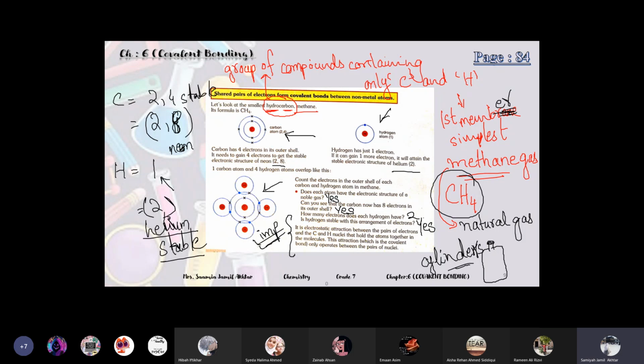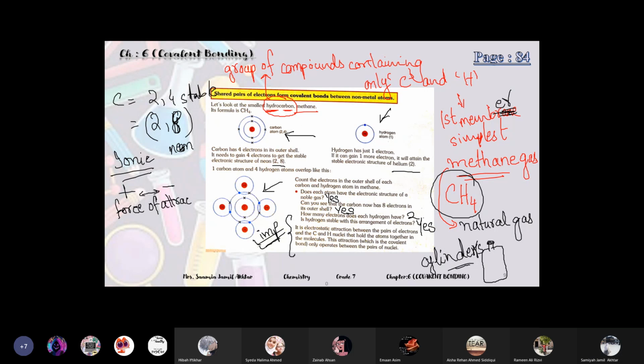So in ionic bonding, we saw that there are positive and negative charges, right? But there are no positive and negative charges in covalent bond. In ionic bonding, listen carefully, there is positive ion and negative ion. So the attraction between the unlike charges is the force of attraction which is holding the particles together. Because of this attraction, the compound stays together.